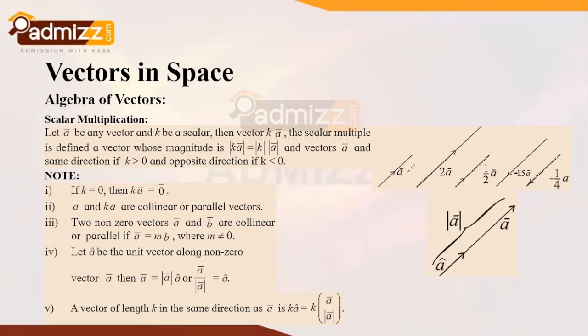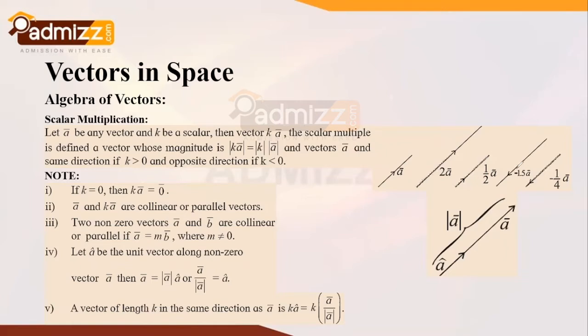So right over here you can find that this is our initial vector A bar, and if I multiply it with a constant value 2, you can find that the vector is getting enlarged. That means the length of the vector is increasing. And if I multiply it with a constant half, then its length is decreasing. So right from these instances, you can know that the scalar multiple is only changing the length of the vector. Okay, it is only changing the length of the vector.